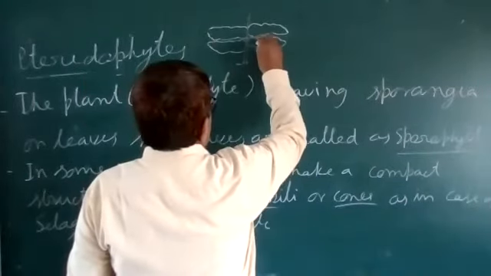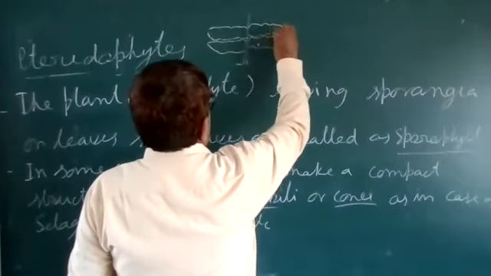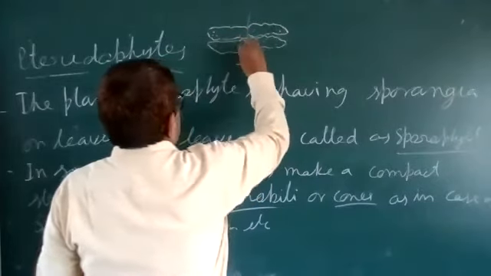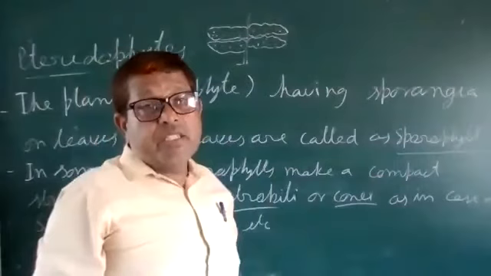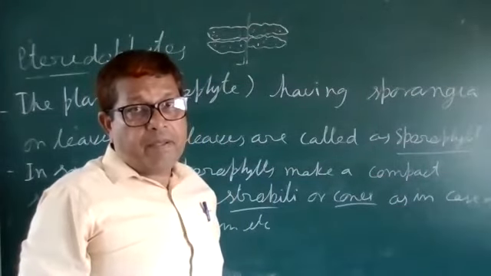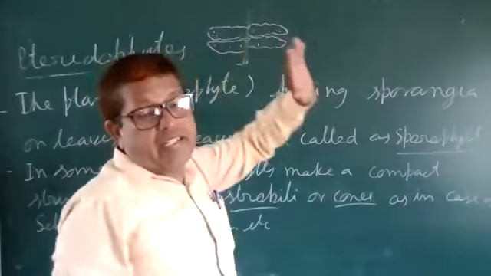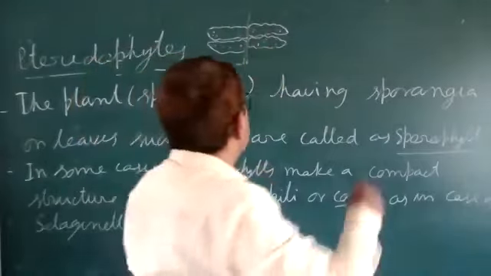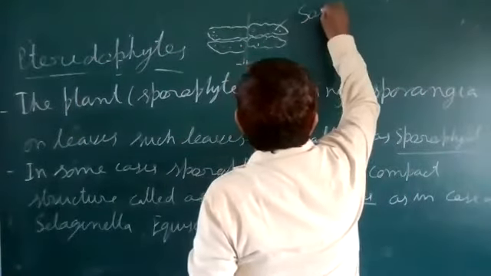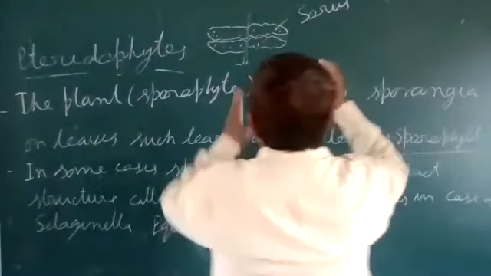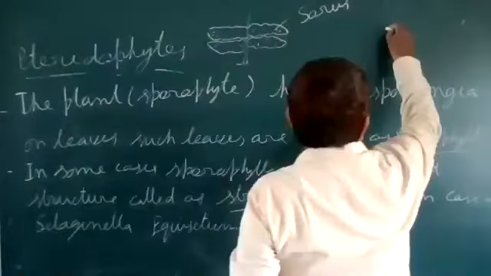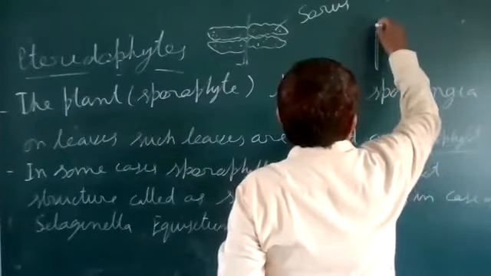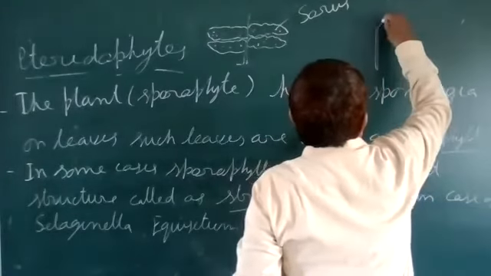On the lower surface of the leaves, such structures are there. This structure is called the sorus. And if we cut the TS of the leaf, we find such structures.